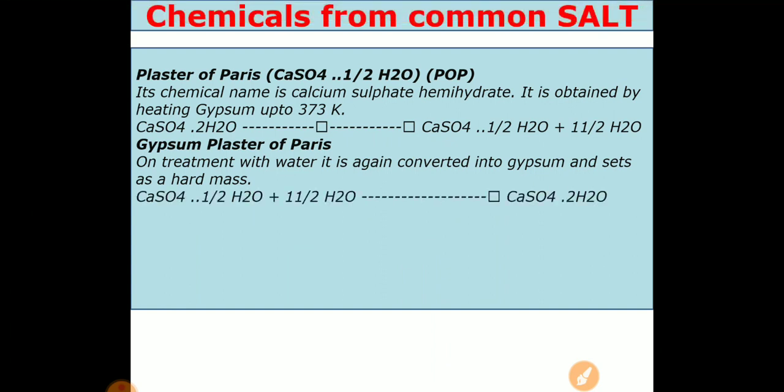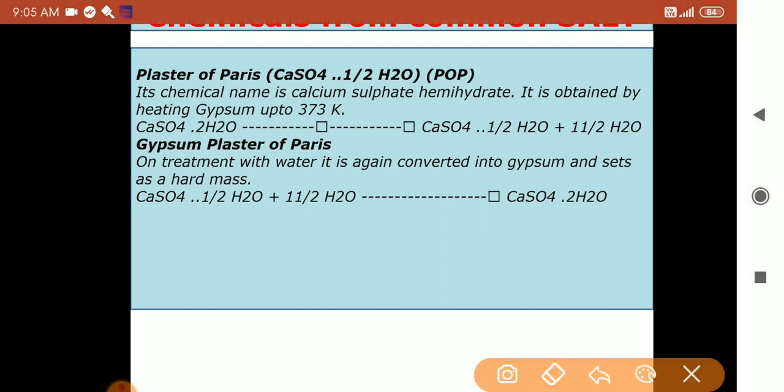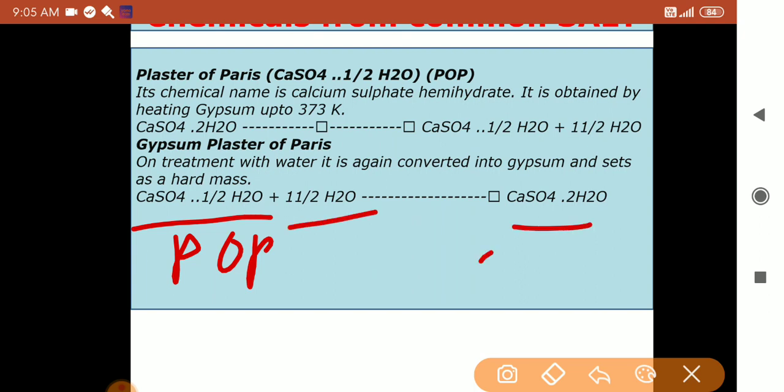Okay, now you can see how the backward reaction takes place again. In the backward reaction, calcium sulfate, this is your POP, when added with 1.5 H2O molecules, forms gypsum again. This is the reaction that takes place when it is added to water and when it sets hard on your fractured bone, or when it is made into statues.